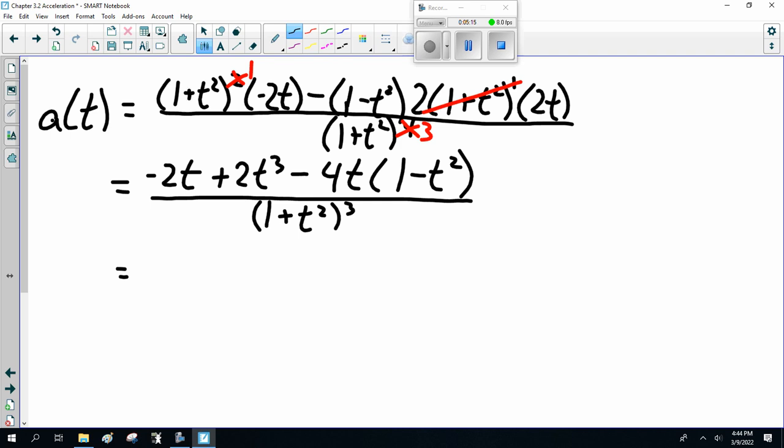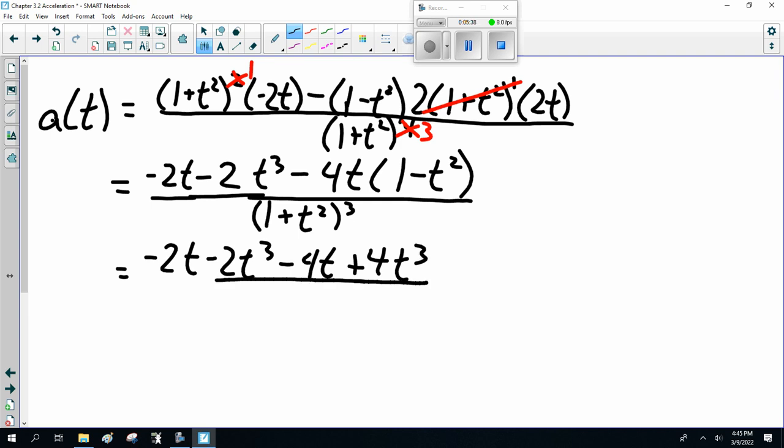Oh, that's 1 plus t squared, sorry. So that's minus 2t cubed, sorry. Double checking your work counts. It's way too easy to make dumb mistakes here. Minus 2t minus 2t cubed minus 4t plus 4t cubed, over 1 plus t squared cubed. Now, if you didn't cancel out the 1 plus t squared earlier, you would eventually. But so this is minus 6t.